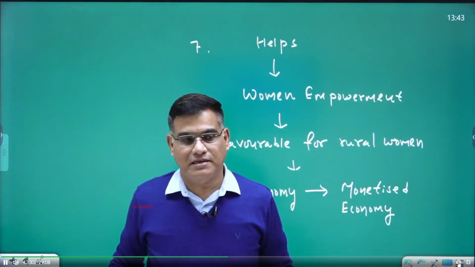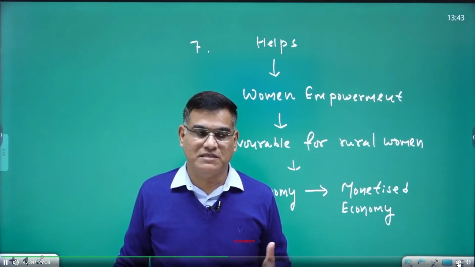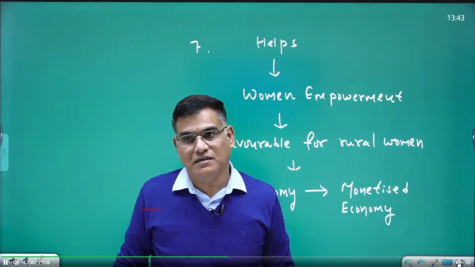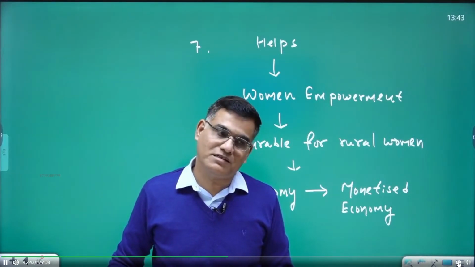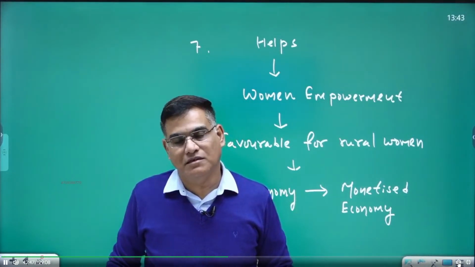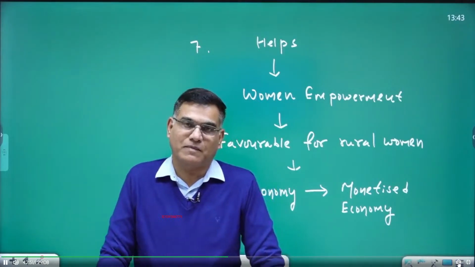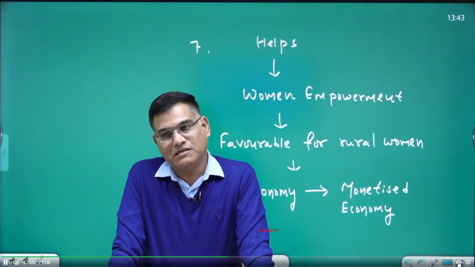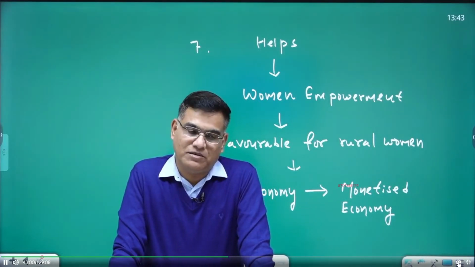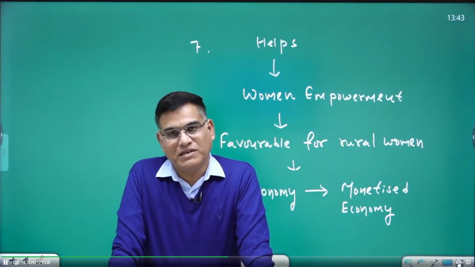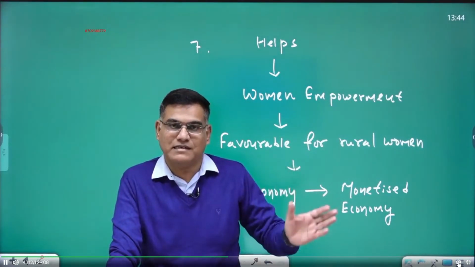But females are expert in apprehending such things, because when a new baby is born to a lady, for 1-2 years the child is not speaking that well, but she has to infer what the need of the child is. She develops a kind of intuitive knowledge, and from that point of view, she can better look after animals. So economic empowerment will take place, and their care type of expertise will take the shape of money. The care economy will translate into monetized economy.